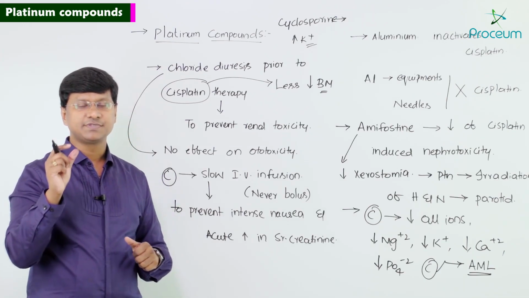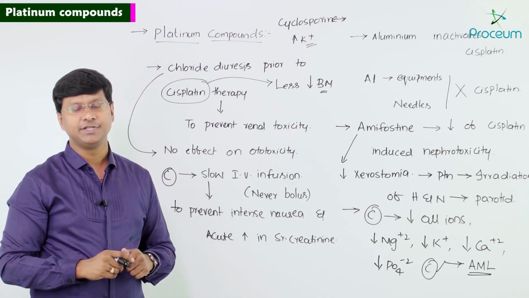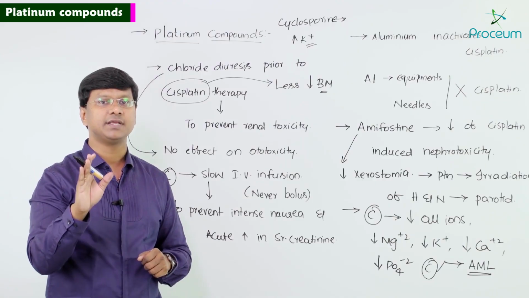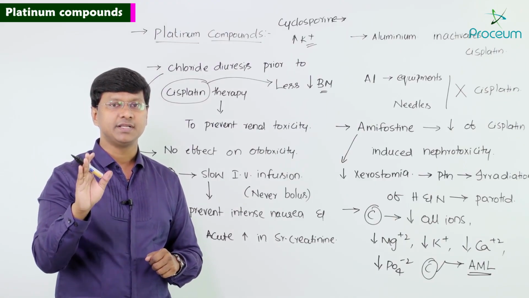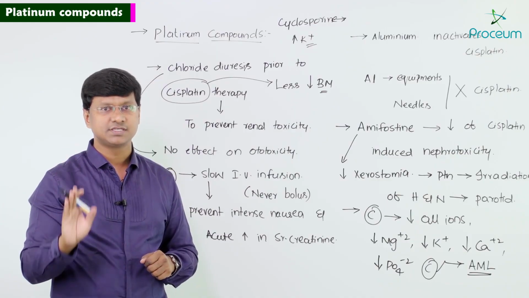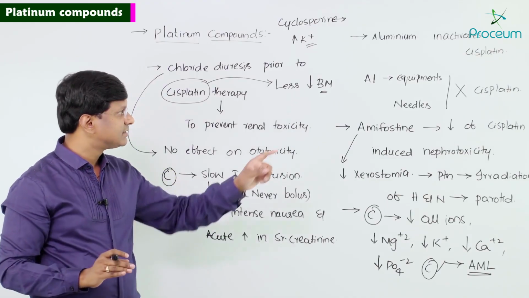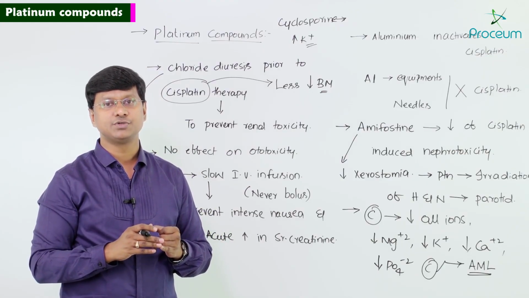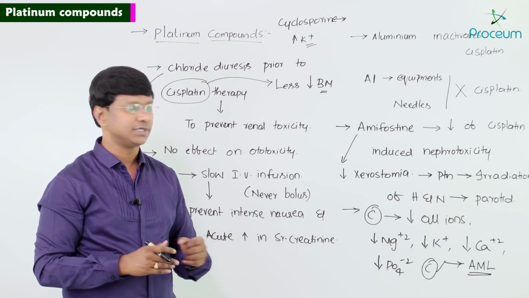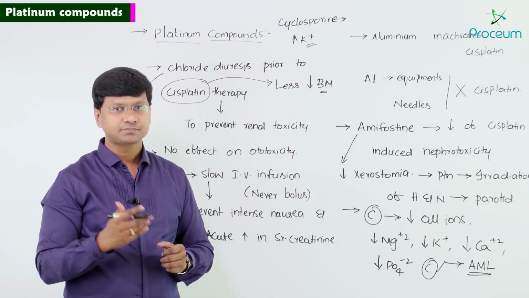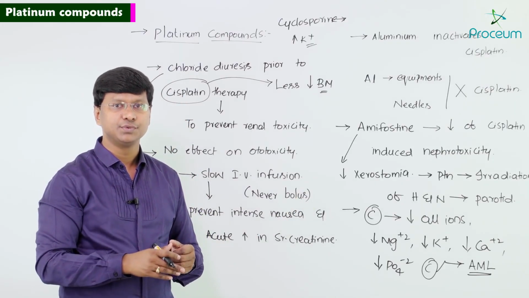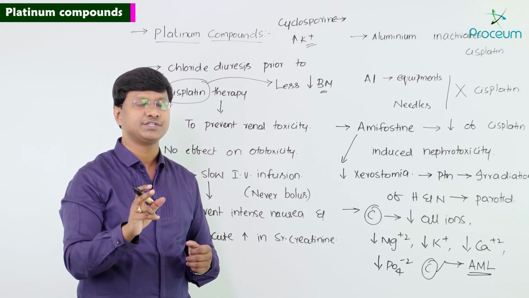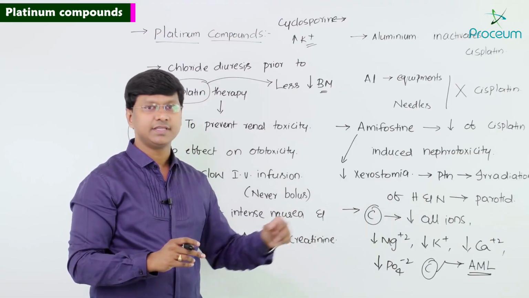Now, you have an ion called aluminium. Aluminium inactivates the cisplatin. Therefore, aluminium containing equipment or aluminium containing needles should not be used with the cisplatin. Next, we have amifostin, which is labeled for the reduction of the cisplatin induced nephrotoxicity. Amifostin is also used to reduce xerostomia in patients undergoing irradiation of head and neck involving the parotid gland.